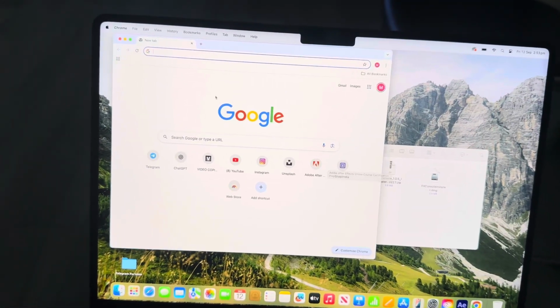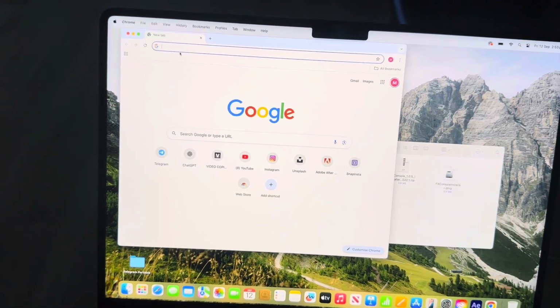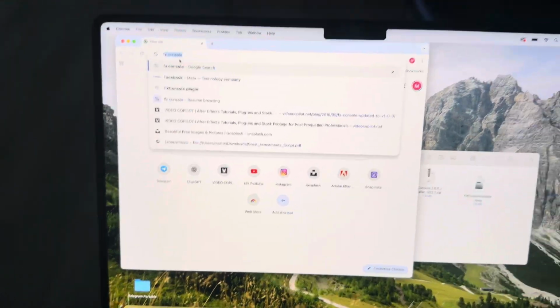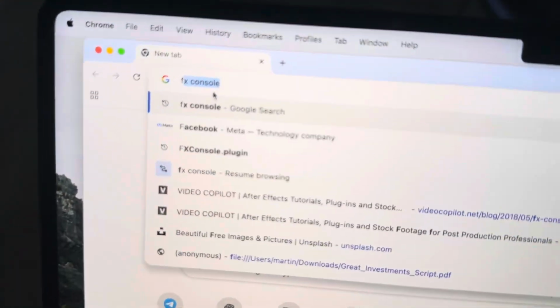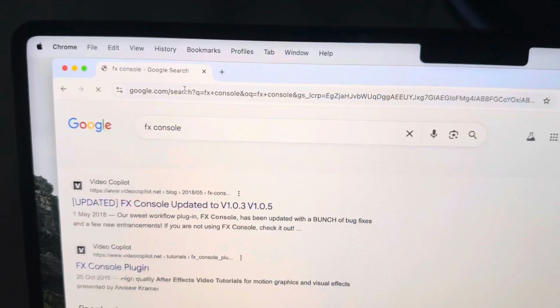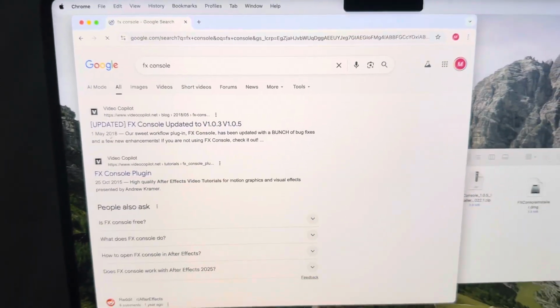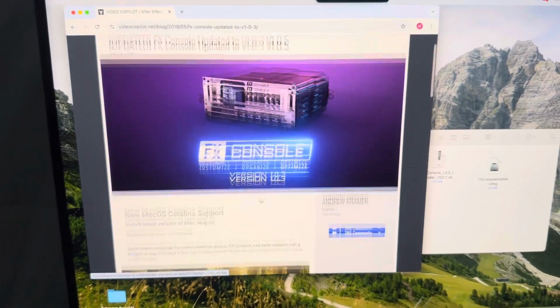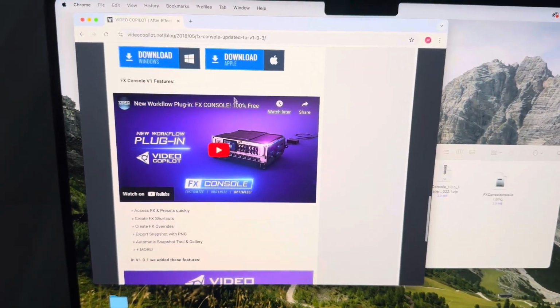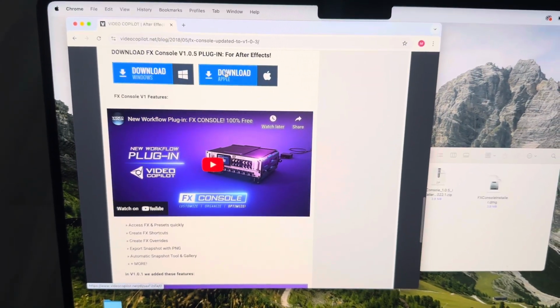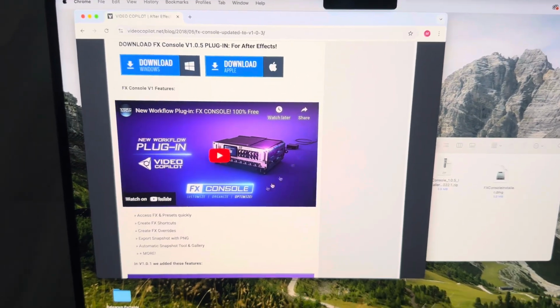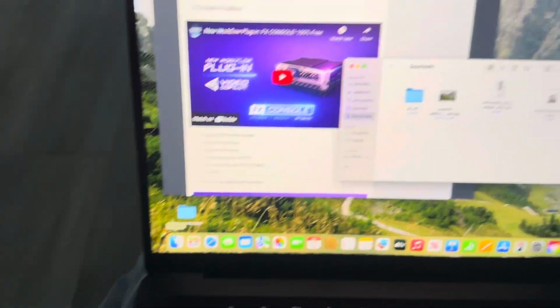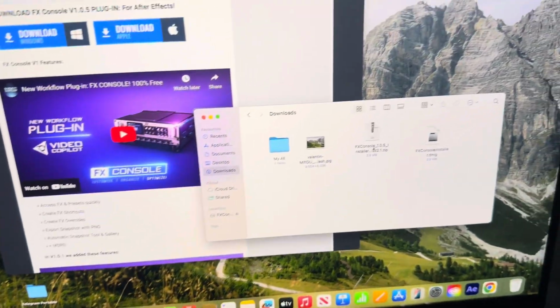So if you are trying to download or use FX Console on your Mac, you just Google FX Console, click on the link, scroll down, and download the file. It comes in as a zip file, so you would see this file.